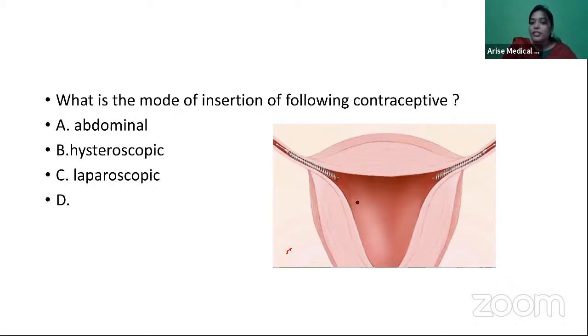So what is this which you're seeing here? There's a small microcoil which is going inside the fallopian tube. So what is this? This is called Essure.